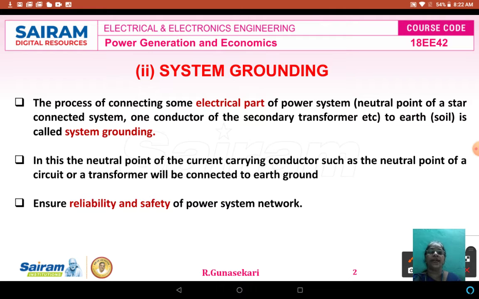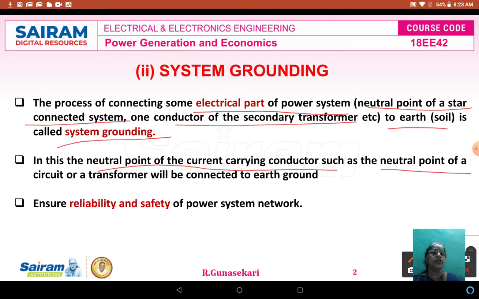The process of connecting some electrical part of the power system, that is the neutral point of a star connected system, one conductor of the secondary of a transformer, etc., to the earth, that is soil, is called system grounding. In this type of grounding, the neutral point of the current carrying conductor, such as the neutral point of a circuit or the transformer, will be connected to the earth, that is the ground.